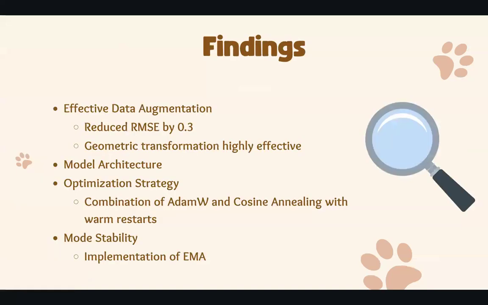Firstly, the comprehensive augmentation pipeline proved crucial for model generalization, with the full augmentation strategy reducing RMSE by 0.3 points compared to baseline augmentations. Particularly effective were geometric transformations, which helped the model adapt to various pet photography conditions. Our new proposed model also improved our accuracy. The Swin Transformer was able to pick up more salient attention windows as compared to our original CNN model, and this allowed for better prediction of popularity score.